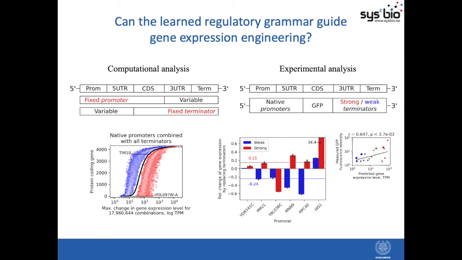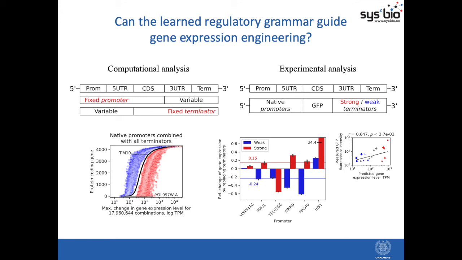So we then tested this experimentally by predicting for a set of native promoters strong and weak terminator variants that can upregulate or downregulate the function of these promoters. So first of all, we see that we have good correlation between our predictions and experimental measurements.